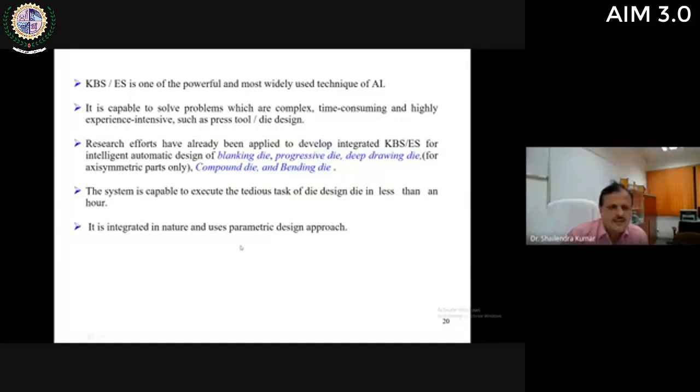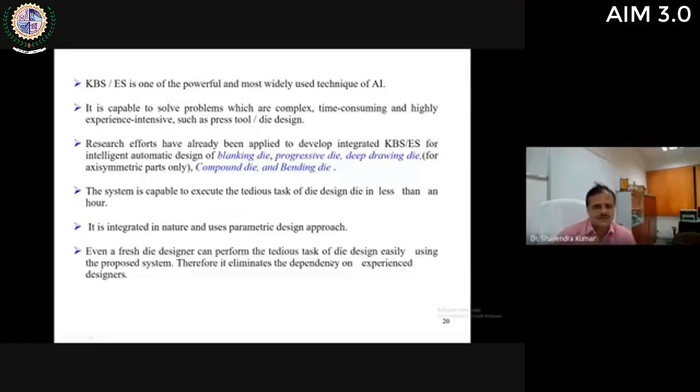The system is integrated in nature and uses a parametric design approach. Parametric design approach means if there is any change in the input, that is the CAD drawing of the sheet metal part, obviously the complete design will change automatically. While in the traditional die design process, if some design feature of the sheet metal part changes, then the die designer has to design a new die again.